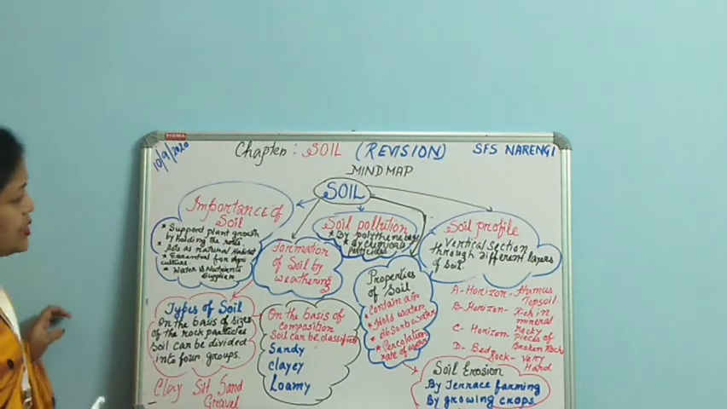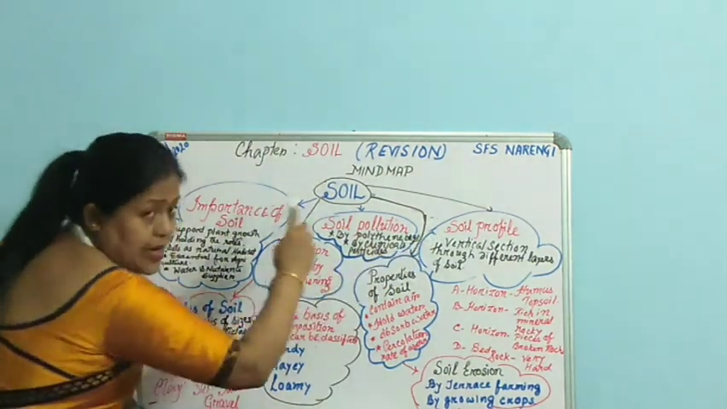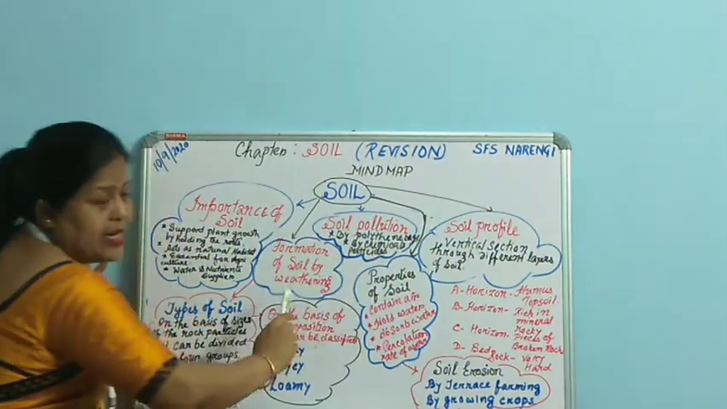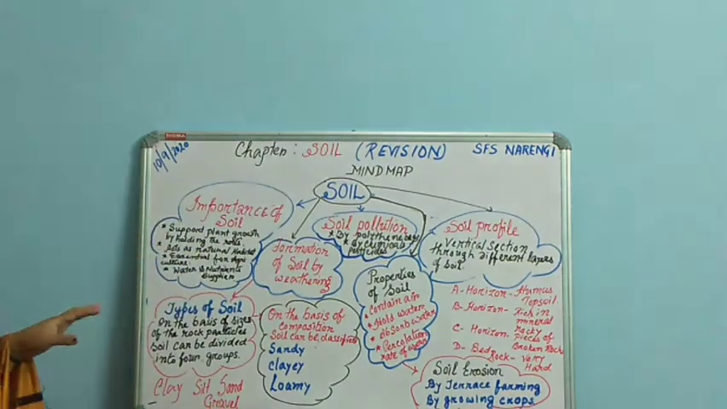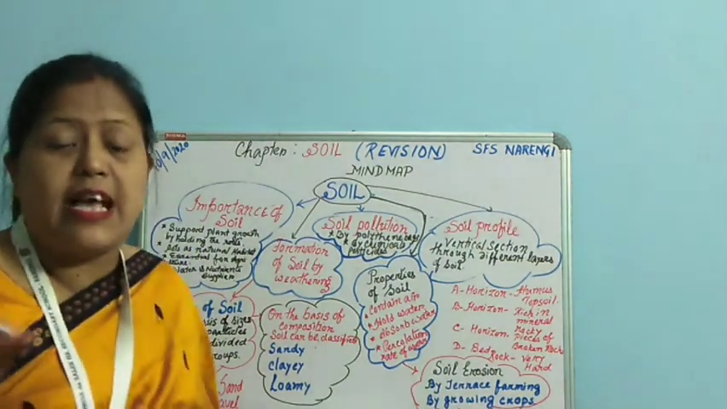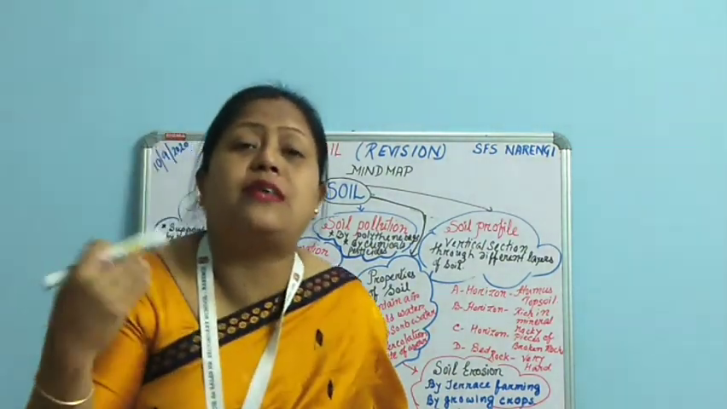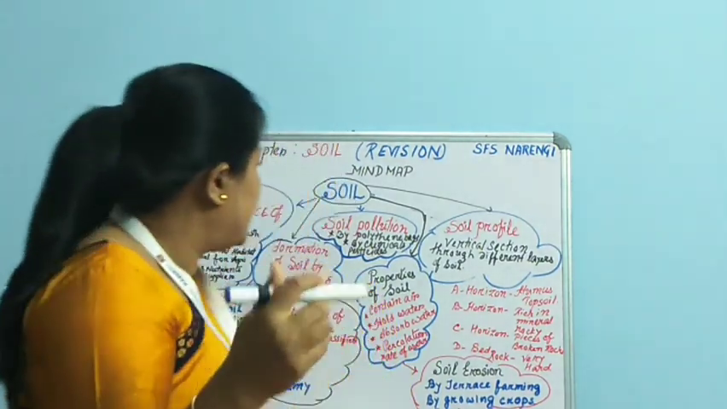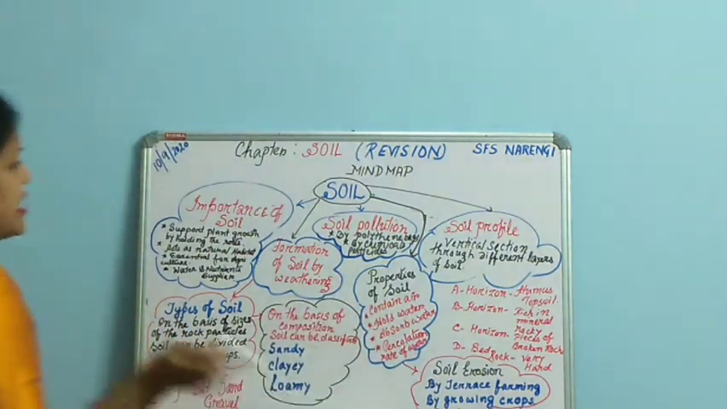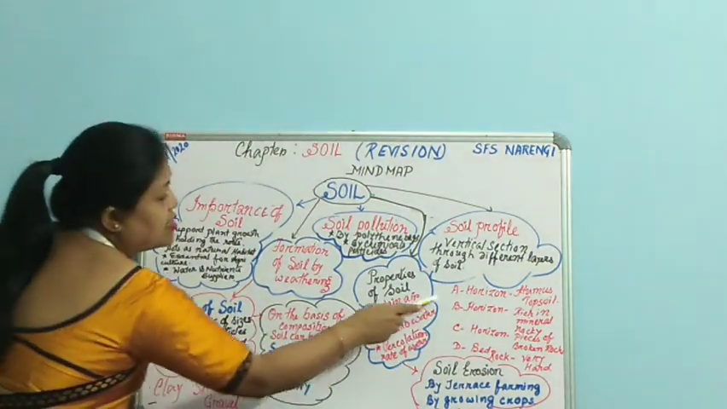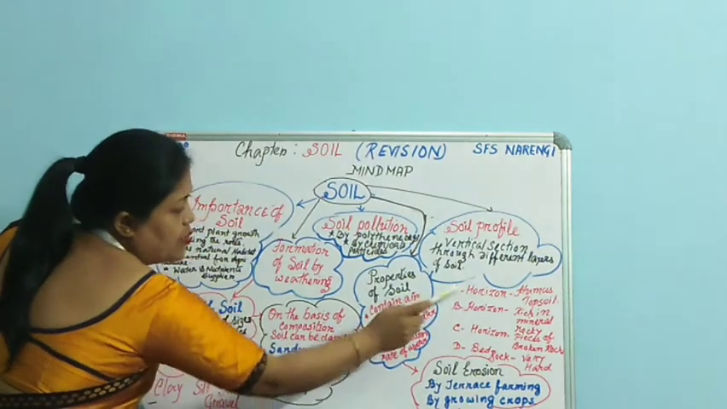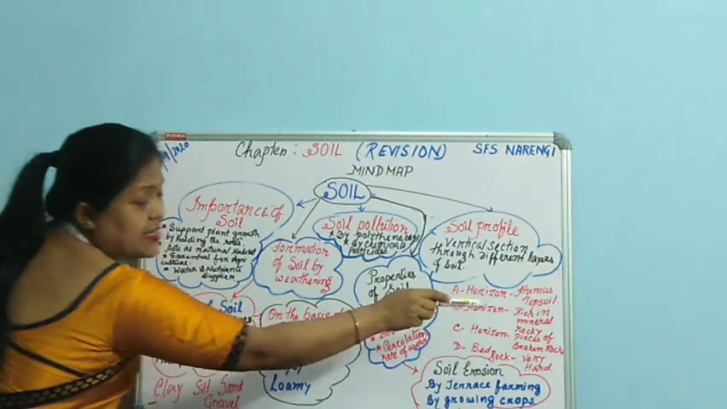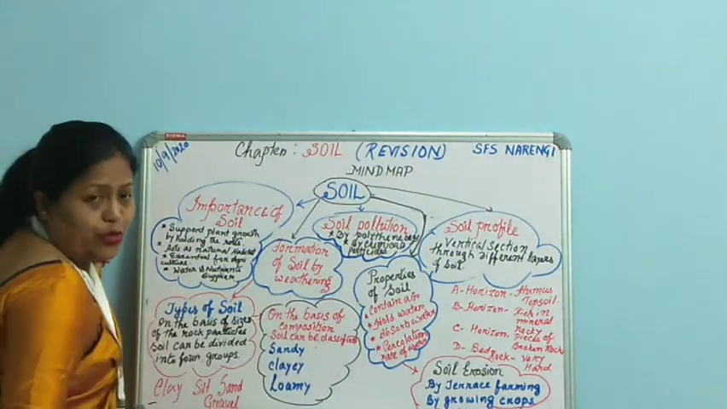Then next we discussed the soil profile. Soil profile is the vertical section through different layers of soil, and those different layers are termed horizons. In the diagram given in the book, you will find that the first layer is the A horizon, which is rich in humus and topsoil, where the plants grow.